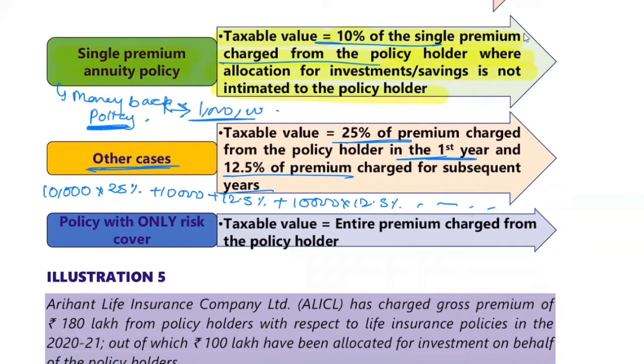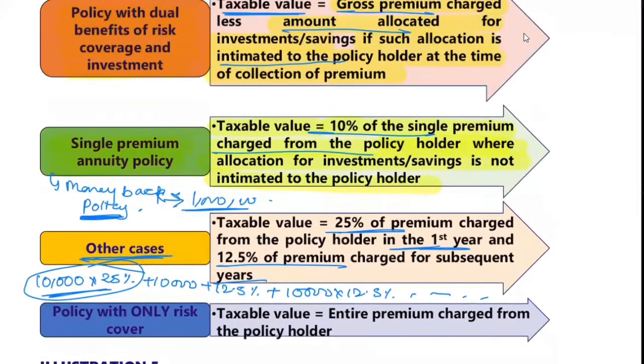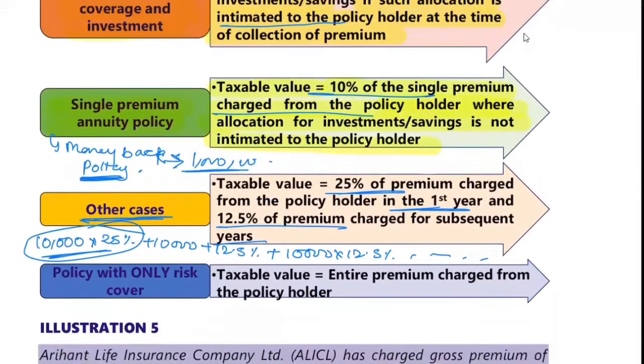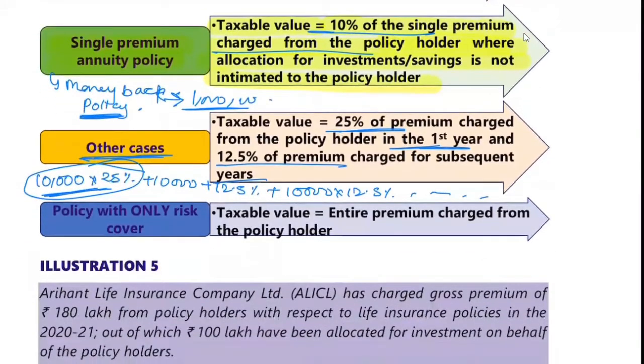So if the question says that this is the first year, and it is not a single premium or dual risk coverage, then in that case, if nothing is said, assume it to be the first year, so directly 25%. And if it says that it is not the first year, it's the second year, third year, whatever it is, then 12.5%. And a policy with only risk cover is again simple. For a term policy, the taxable value will be the entire premium charged from the policyholder. So in this case, the whole 10,000 amount will be taxable.